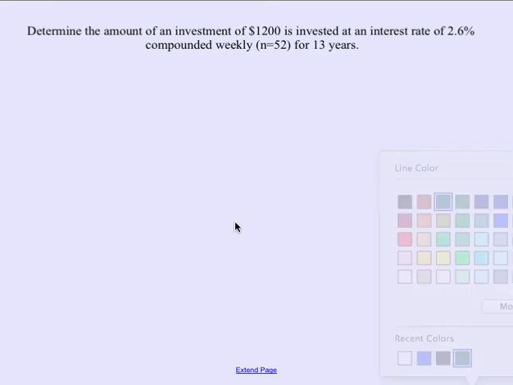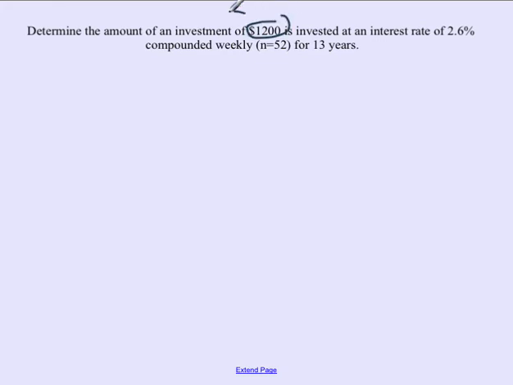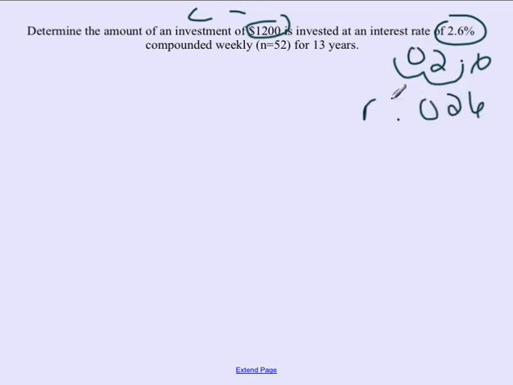So for number 5, we take a look. We have $12,000. That's going to be our C value. Invested at an interest rate of 2.6. Well, we need to convert that into a decimal. So that's going to be 0.026 for our rate. Weekly, there are 52 weeks in a year. That's why our N is going to be 52. For 13 years, that means our T is 13.